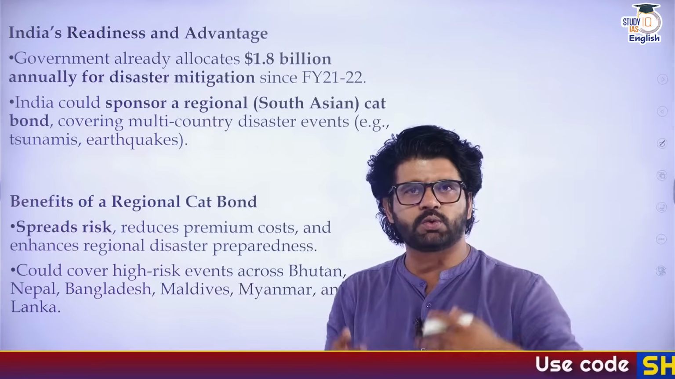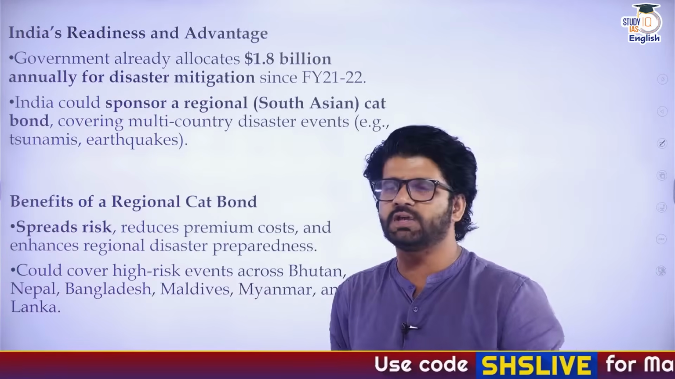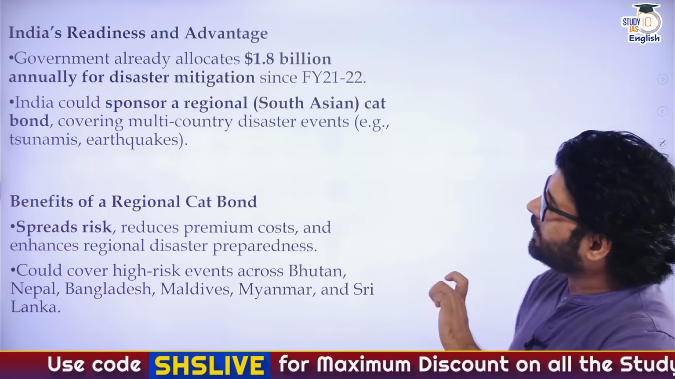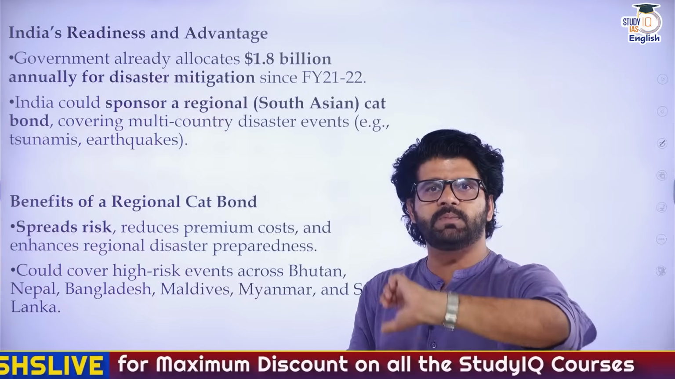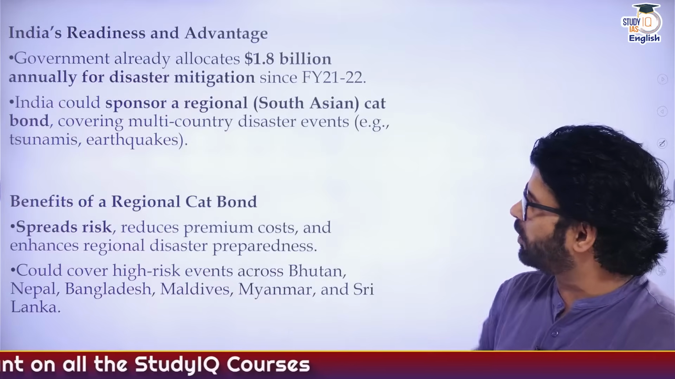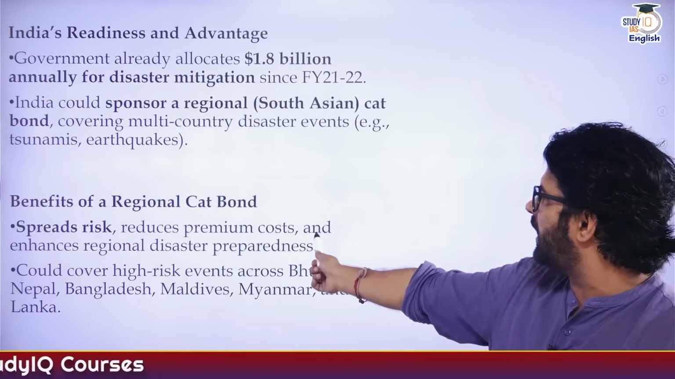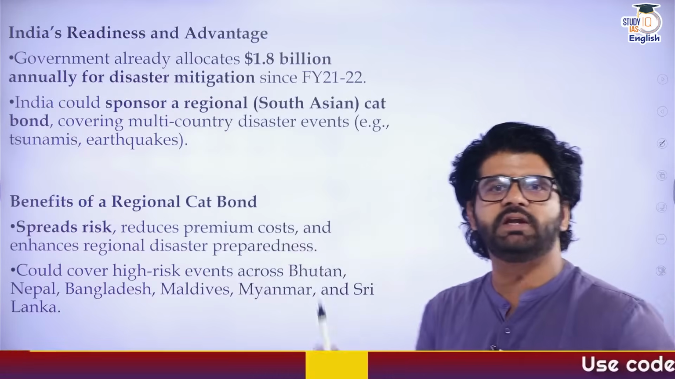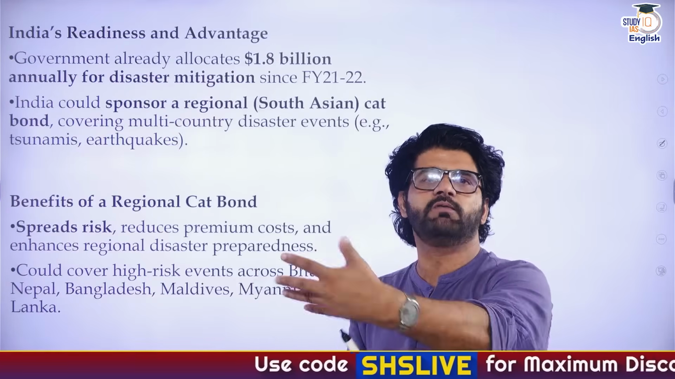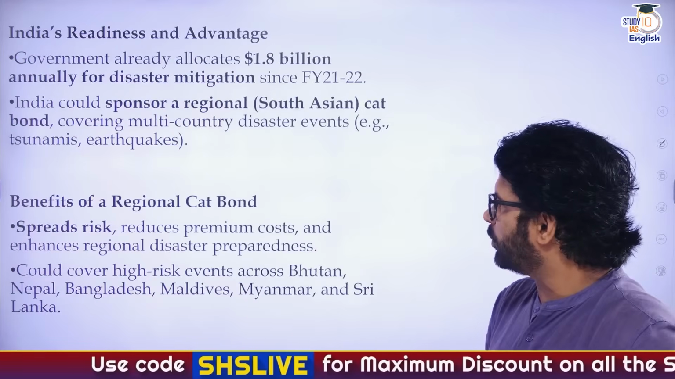Example, tsunami, earthquake. We can include Nepal, they have these Himalayan earthquakes, etc. We can include Sri Lanka. So that can help in reducing the premium risk, the interest risk which we have to cover. So the benefits of a regional cat bond: it spreads risk and reduces premium cost. If we have the South Asian cat bond, so to say, then, hope you understood, India, Sri Lanka, Nepal, everybody will be contributing to the interest which will be going to the investors.